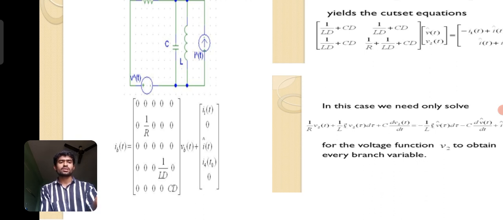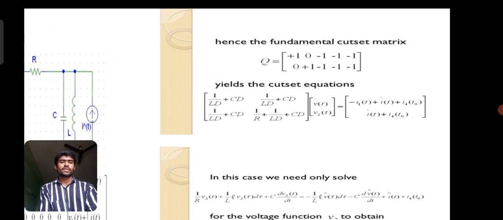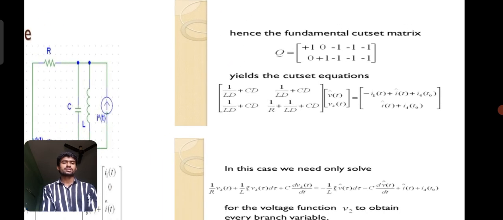Hence the fundamental cut set matrix is Q equals 0, 1, 0, minus 1, minus 1, where minus 1 gives the opposite sign or opposite direction, and the second row goes to 0, plus 1, minus 1, minus 1, minus 1.